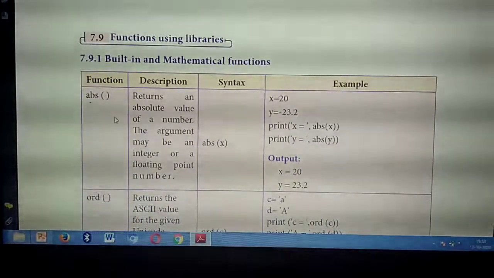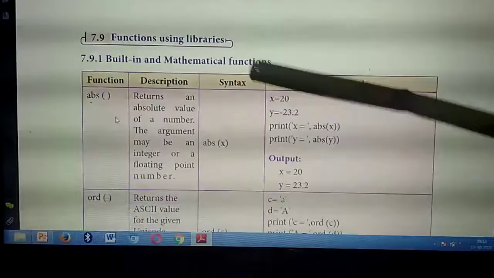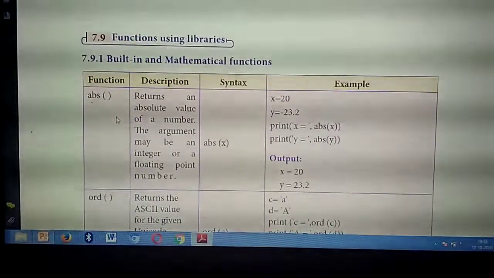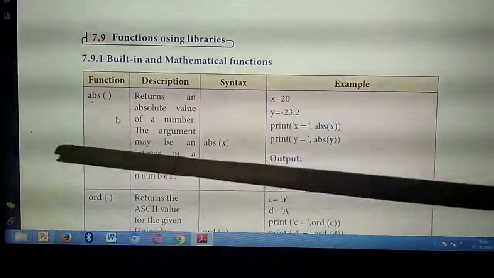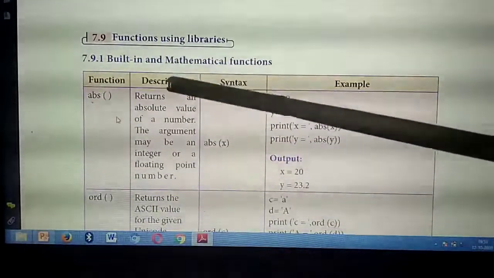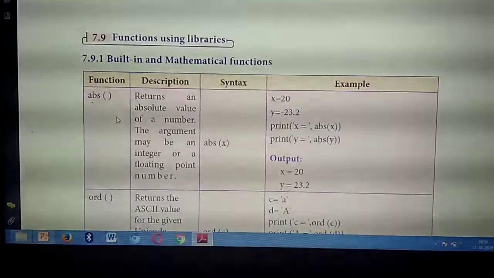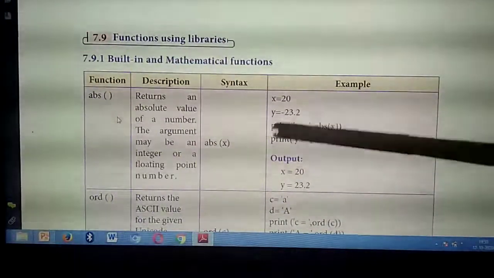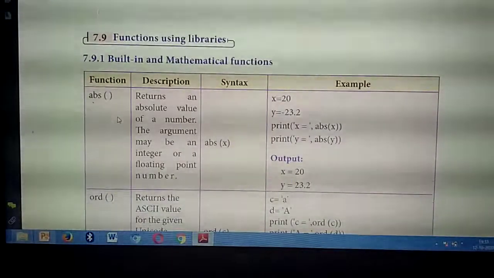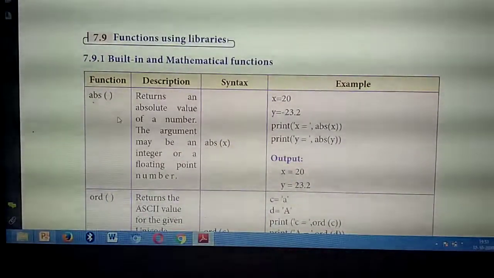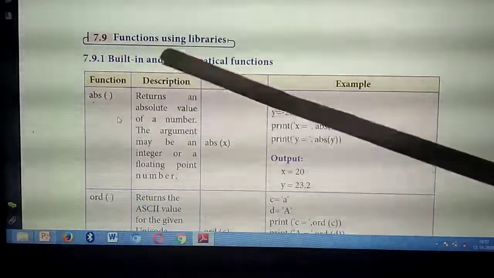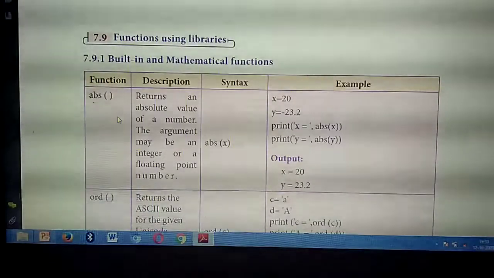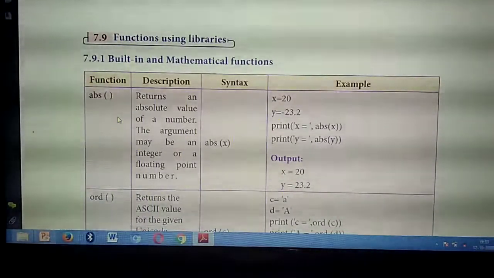If they ask this question, even for 2 marks or 3 marks, you should draw the tabular column like this. Understand? You should write function, description, syntax, example. How many? 1, 2, 3, 4. Four columns you should write. If it is a 2 mark question, they will provide half a mark for each one. Please listen carefully and also write in this format.